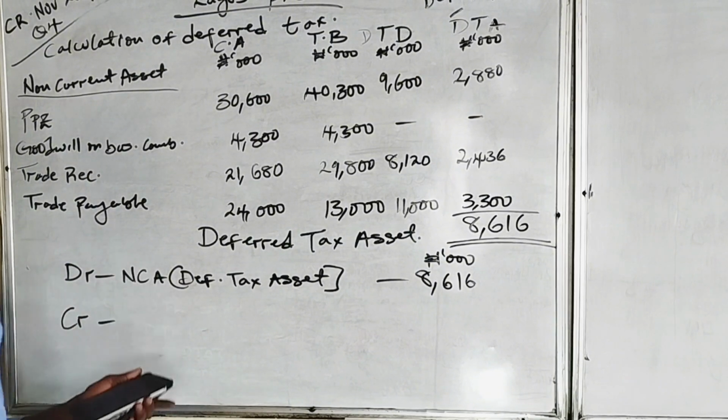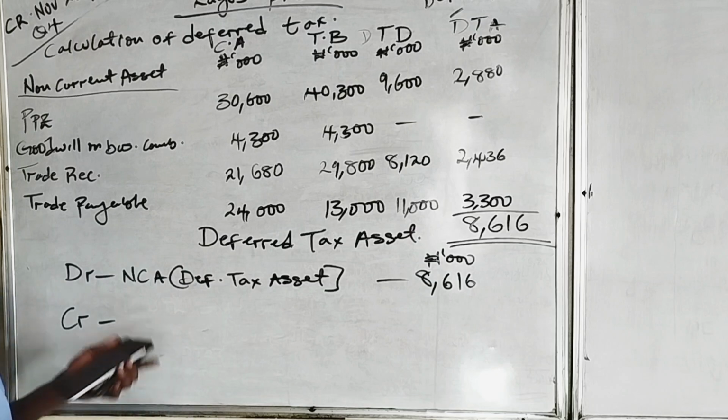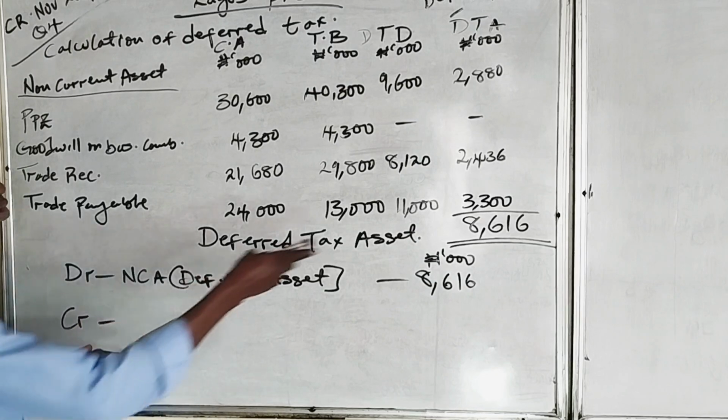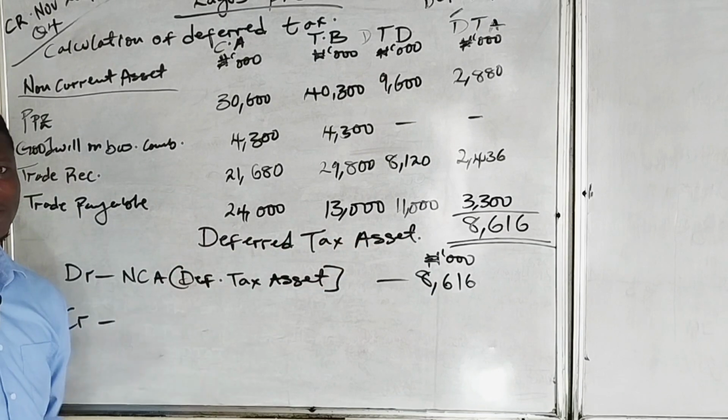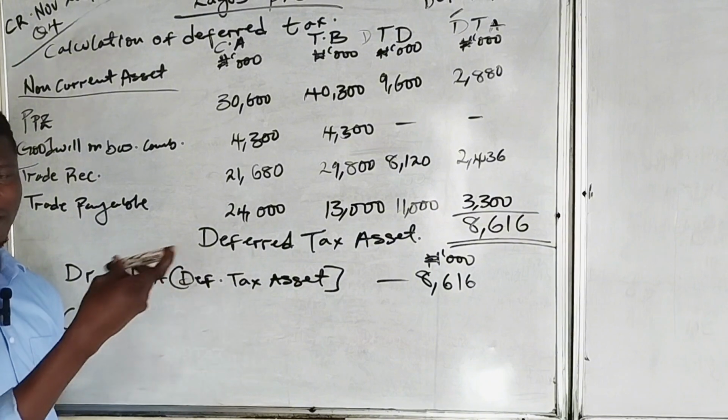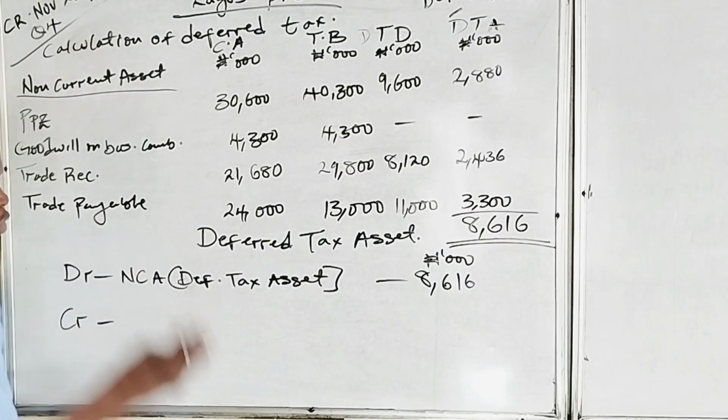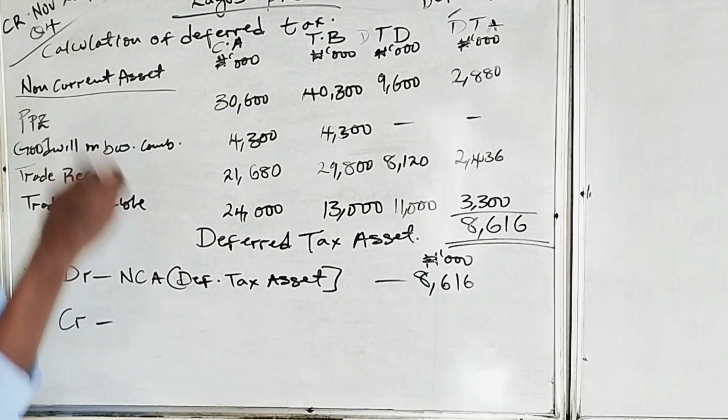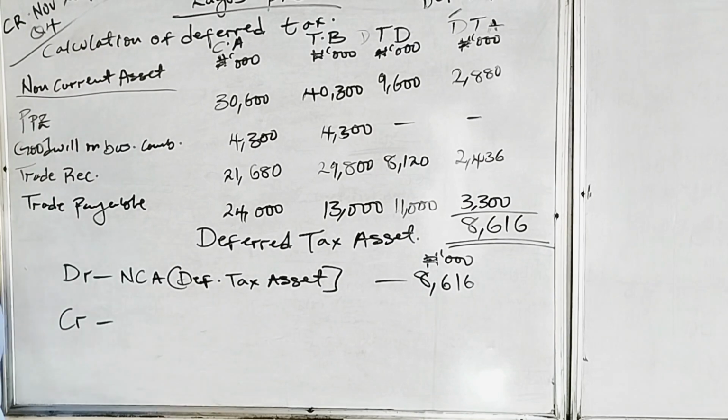But the question is the impact on retained earnings. The impact on retained earnings is an addition, since deferred tax assets will give rise to additional tax benefits in the future. So it will increase our retained earnings. We will credit our retained earnings.